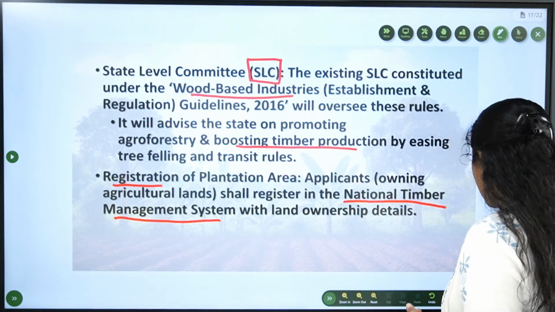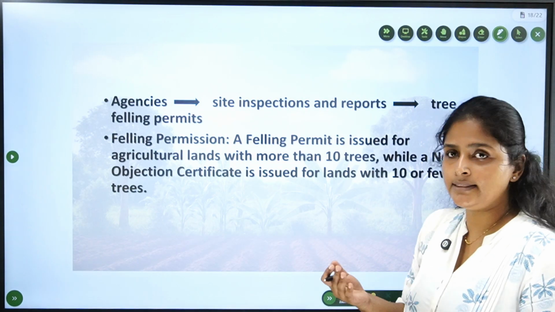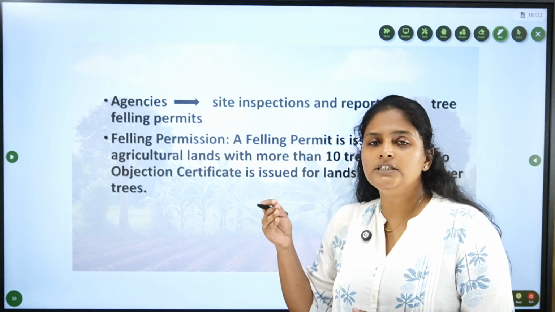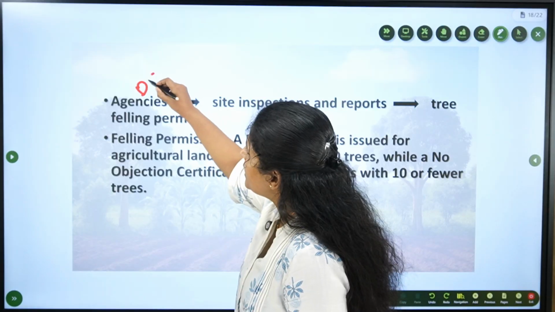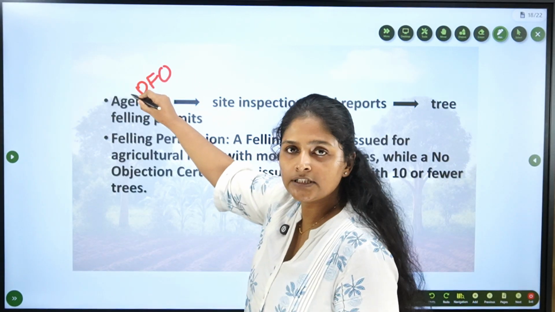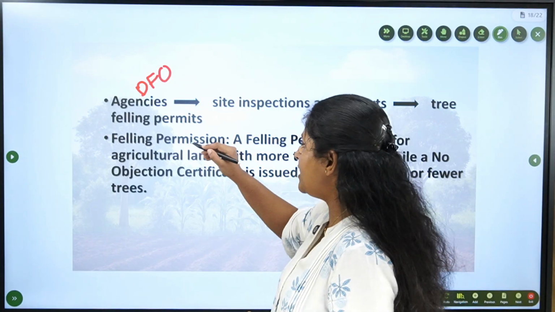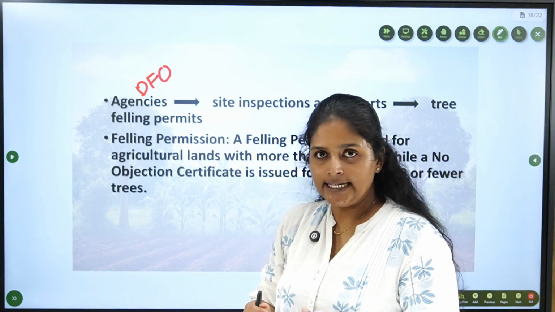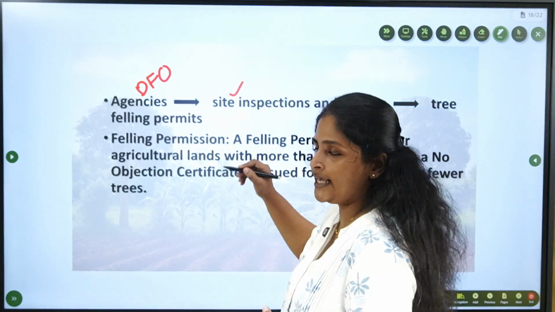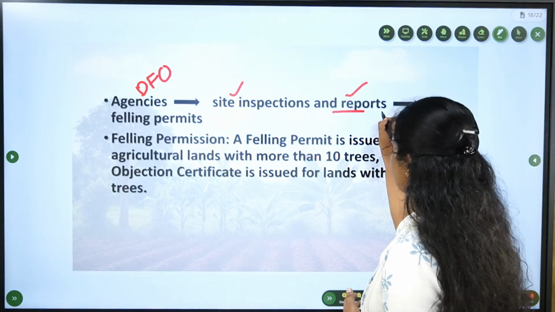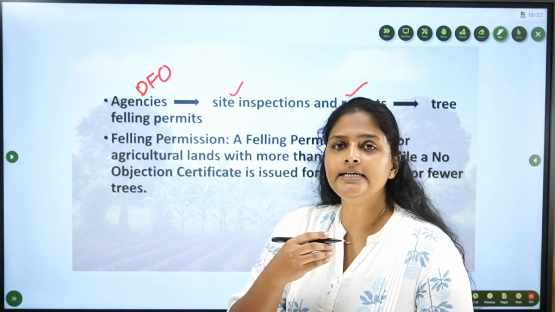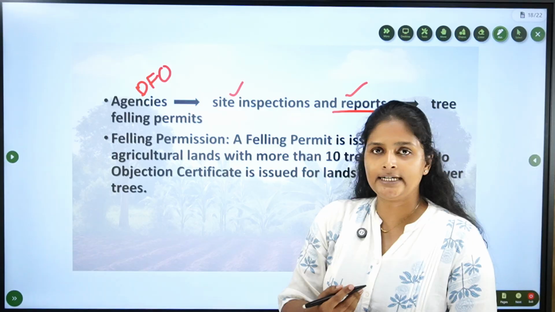How do you get the permission to cut the trees? When you apply through this portal, some agencies overseen by the DFO, that is the Divisional Forest Officer, will come to your site, inspect it and prepare a report. Based on this report, you will get permission to fell the tree.